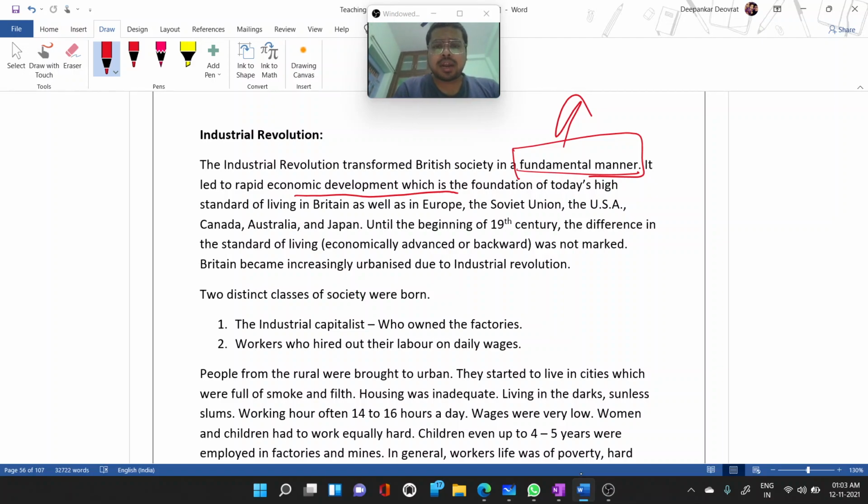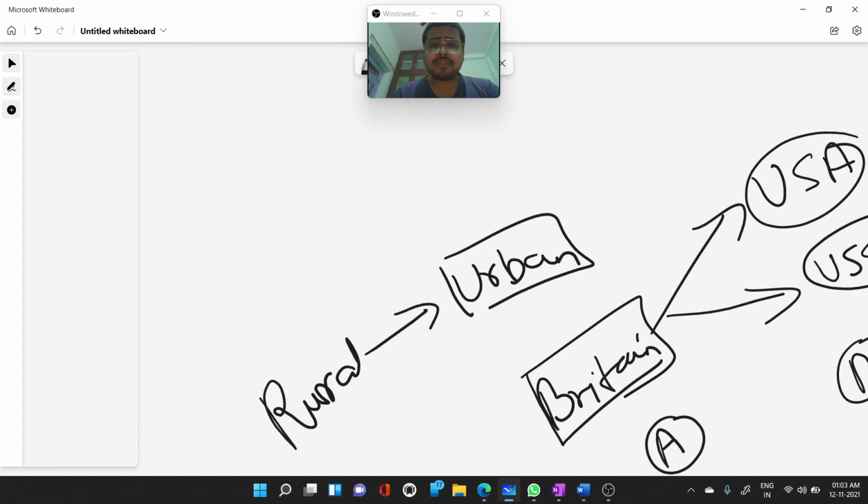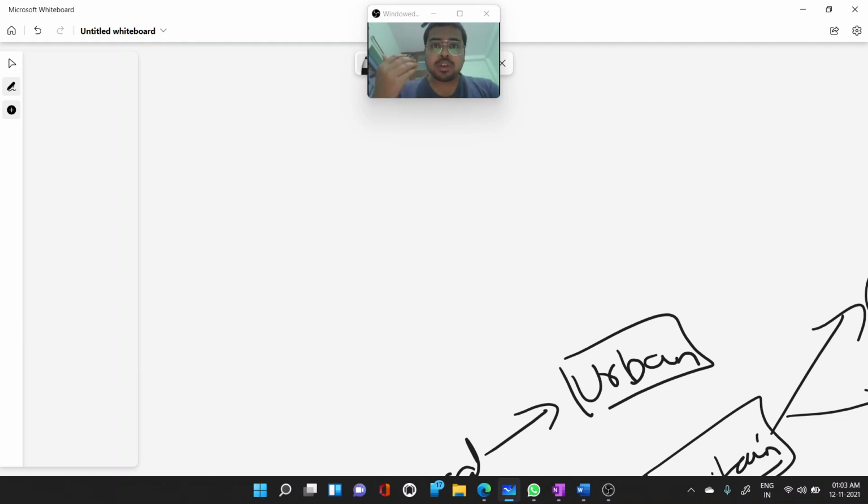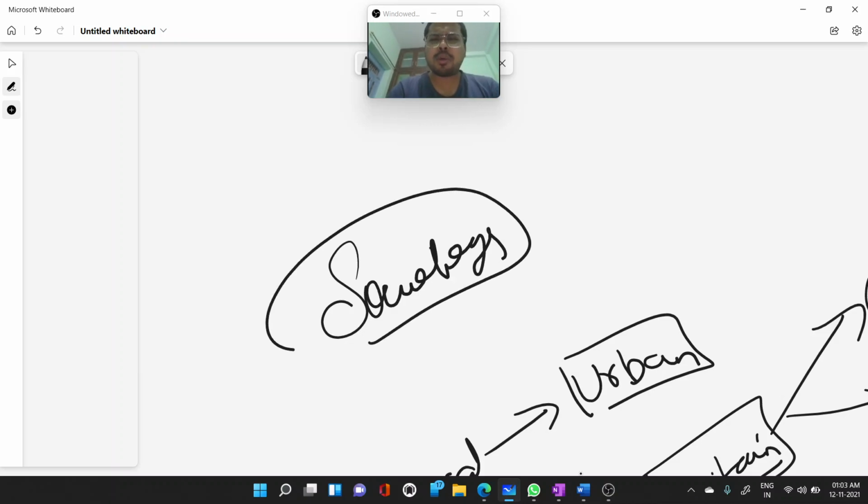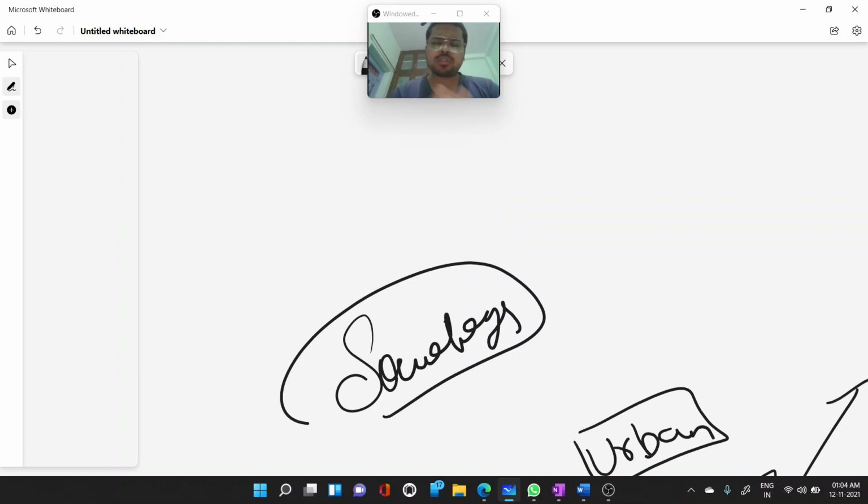Until the beginning of the 19th century, the difference in the standard of living, economically advanced or backward, was not marked at the time. The concept of economically advanced or backward started to come mainly after a new subject was introduced, something called sociology. Auguste Comte had introduced these terms, and he is known as the father of sociology.